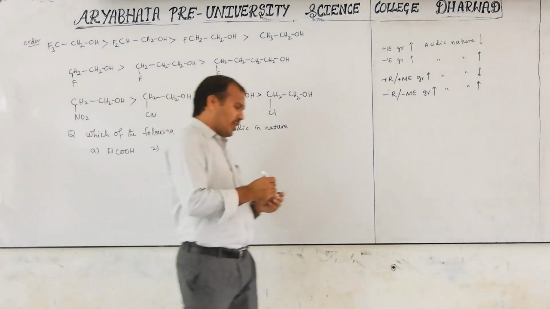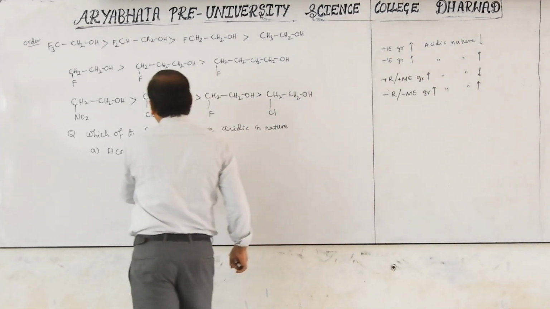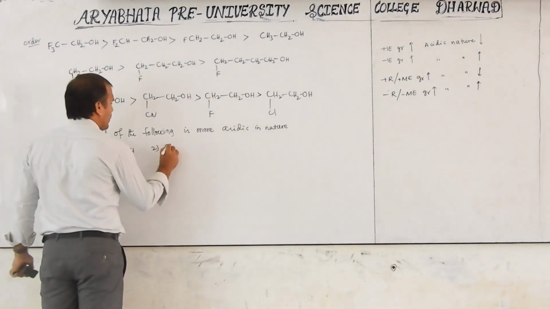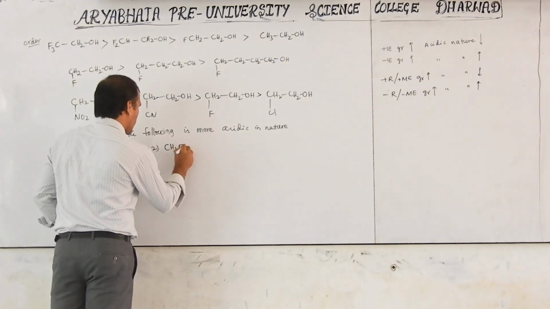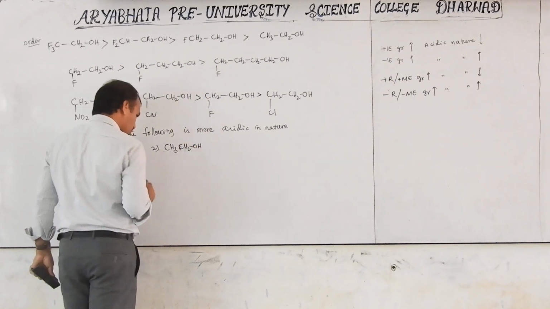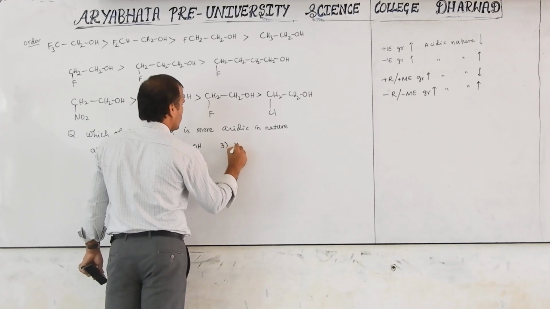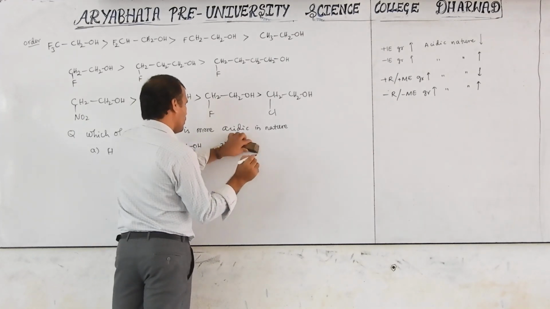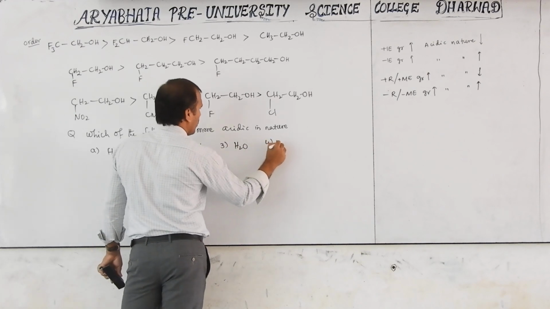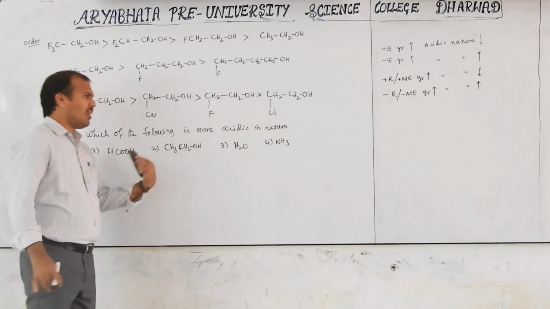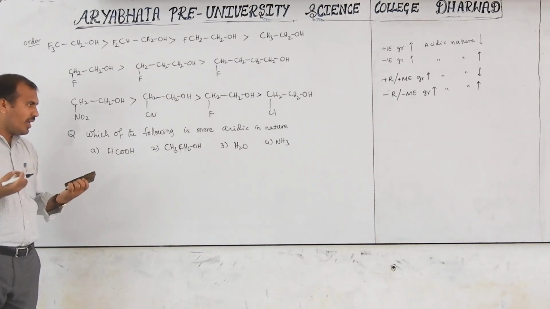The next is CH3CH2OH. The third one is H2O. The fourth one is ammonia. See, all are different. Then how do we understand their acidic nature?